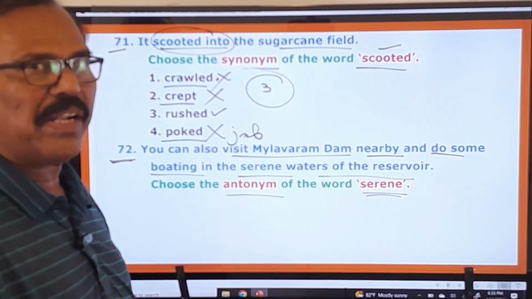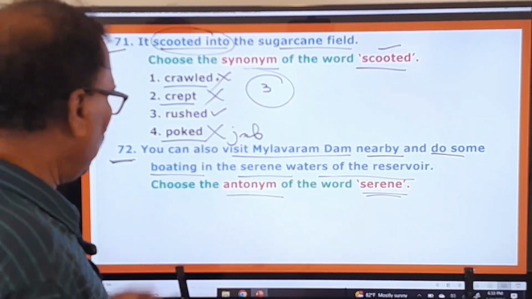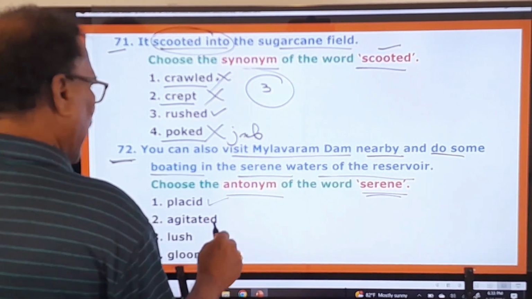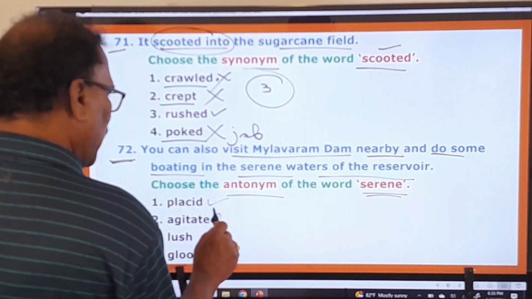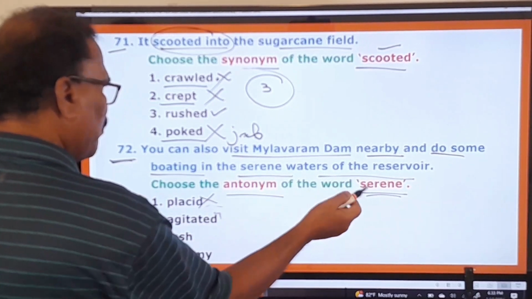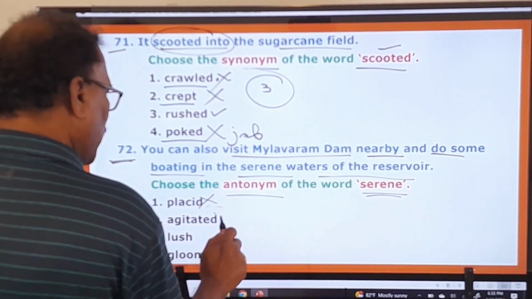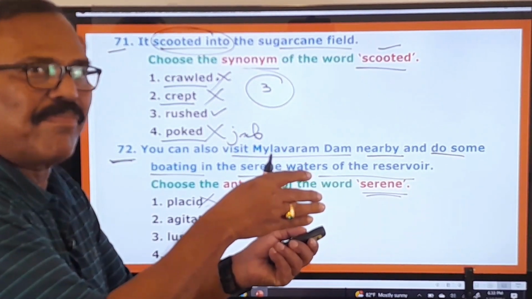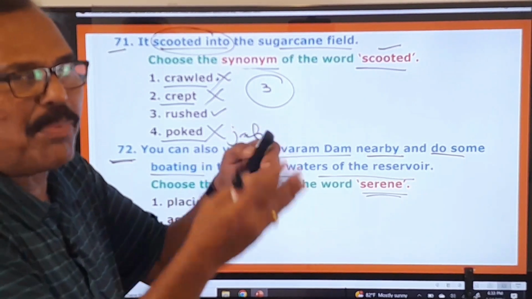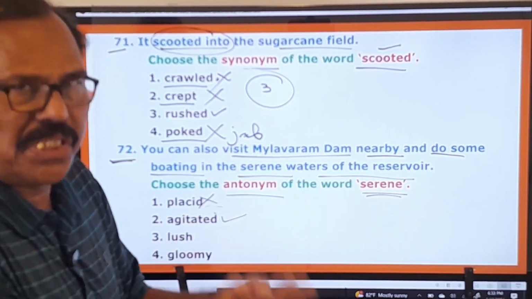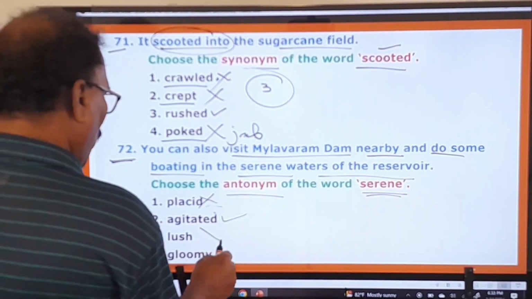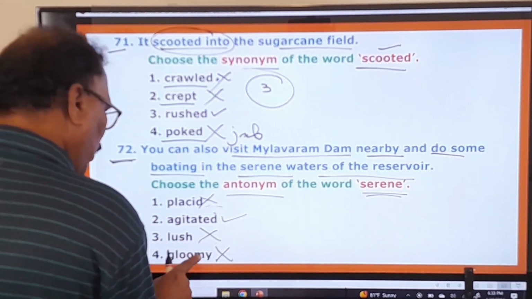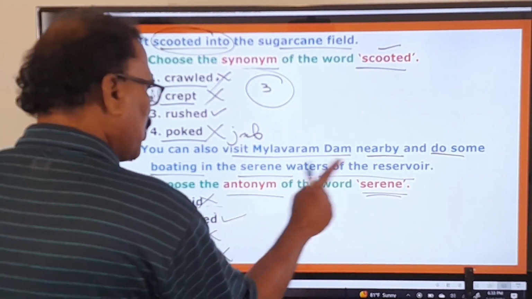Now he is asking you to find out the antonym of that word. What are the options given here? Placid. Placid means again serene. So here agitated is the right one. Placid is the wrong one because it is only the meaning of this. Agitated means disturbed. Serene means undisturbed. And opposite of that is agitated, disturbed, whatever you can say. Lush, no. Gloomy, sad, no. So here placid, lush, gloomy are not the antonyms of this word.